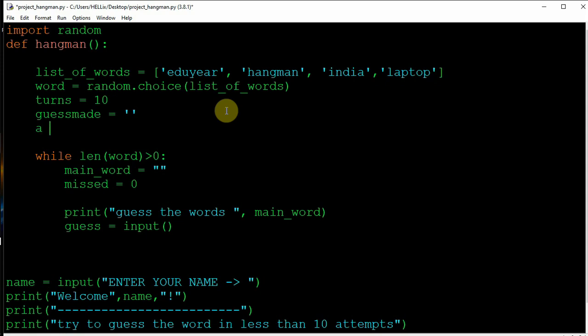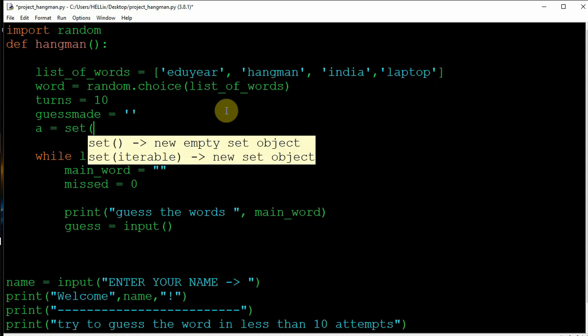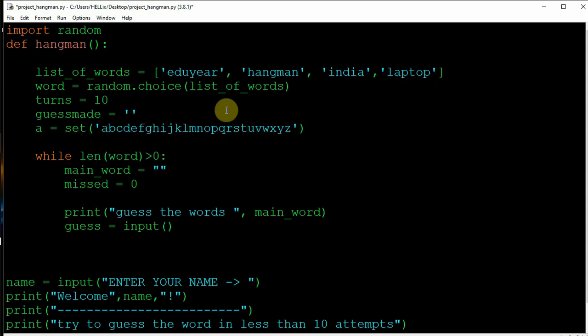Let's create a valid equal to a set of a b c d e f g h i j k l m n o p q r s t u v w x y z. So the user can now only input a single character, and all these will be dissected into multiple characters.